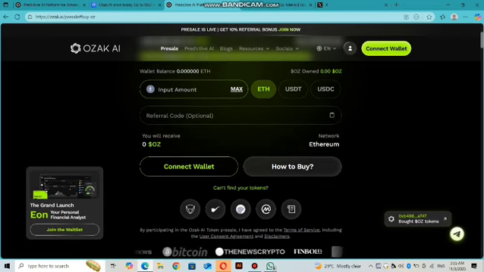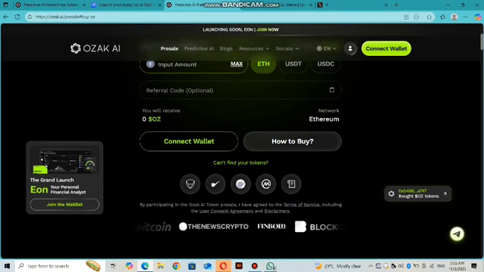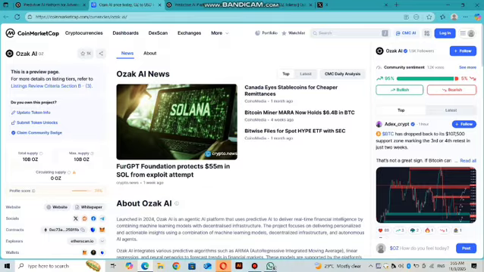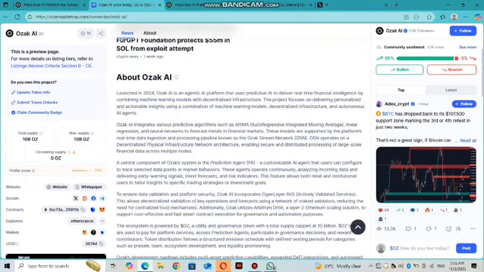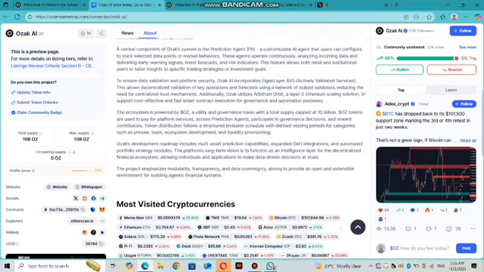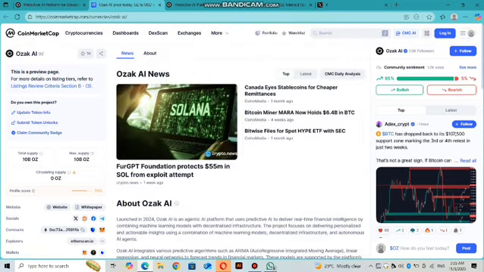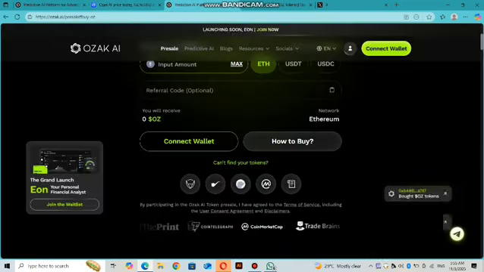Here we also have the details of their market cap value and their CoinGecko terminal. So here we have the market cap value mentioned. You can check out the details on CoinMarketCap, and the details of their launch and their prices. Everything is mentioned here, so you have to read this to be able to understand the project easily.